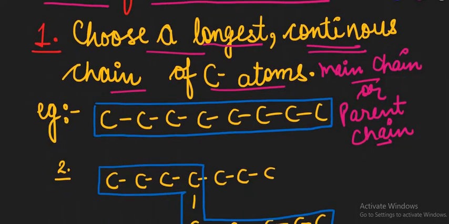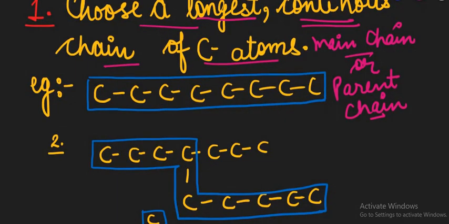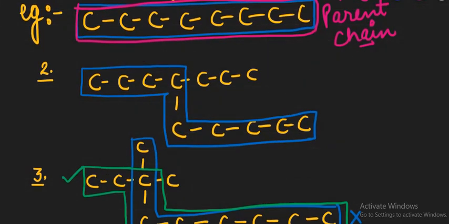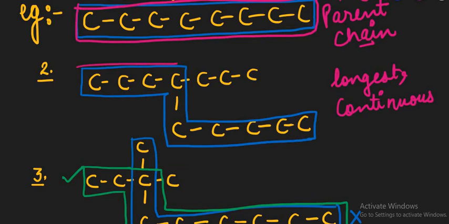As you see in this example, there is a continuous straight chain of carbon atoms. This chain is called the parent chain or the main chain. In another example, we have a chain like this, so we can choose a chain that is not the straight chain. The rule is to choose the longest and continuous chain. So it means that the chain can be this side also. ये इस तरह से भी आपके पास में कोई भी कार्बन एटम का चेन हो सकता है. That is also possible there.